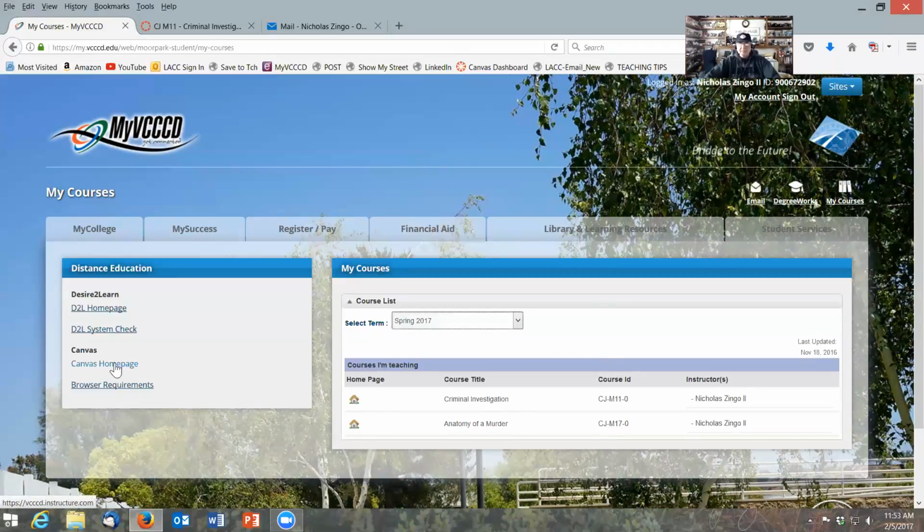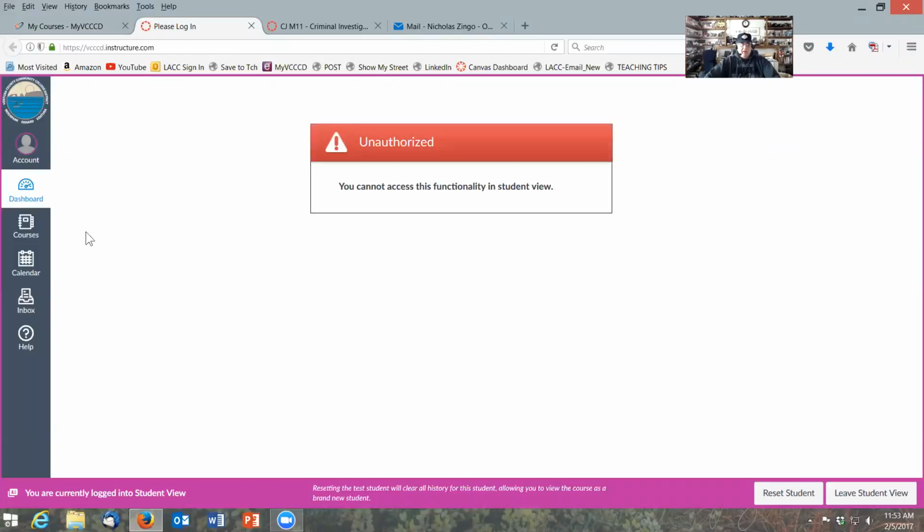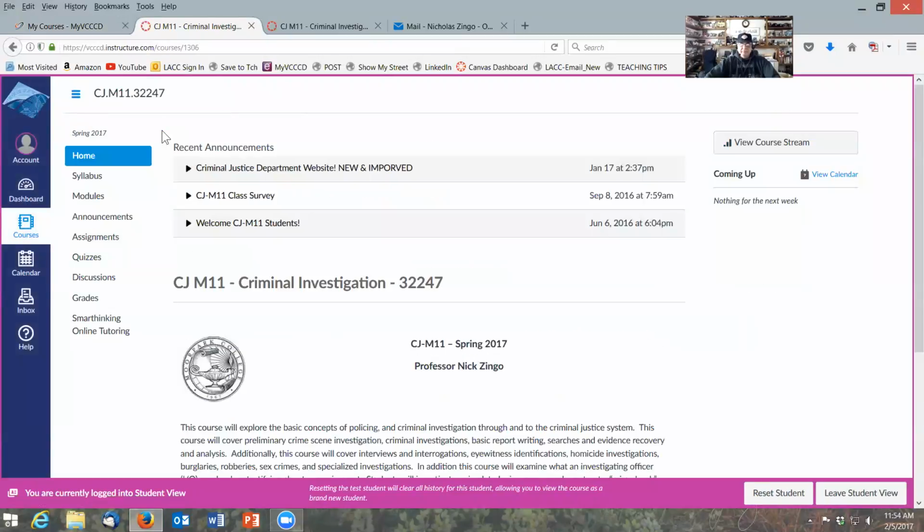Canvas is a learning management system used for both online learning and for what we call a blended or flipped course, which criminal investigation is. Click Canvas homepage. You will see something hopefully similar to this. Obviously, if you have other blended or online courses, you will see an option to select which one. For those students who are also taking Anatomy of a Murder, you'll see the Anatomy of a Murder logo and the Criminal Investigation logo. In this case, we are proceeding for the Criminal Investigation course.